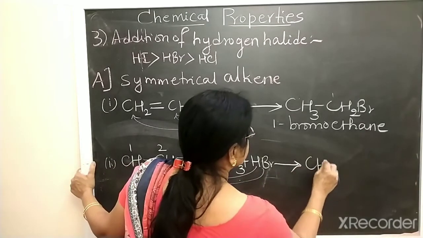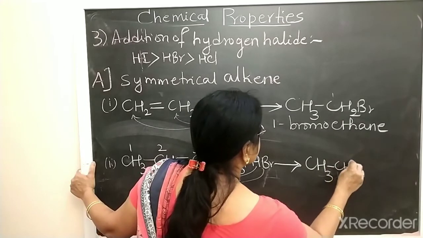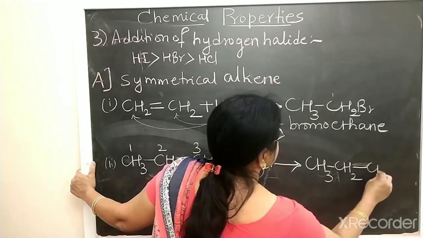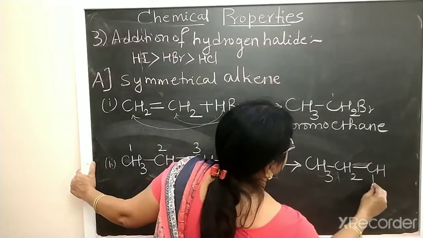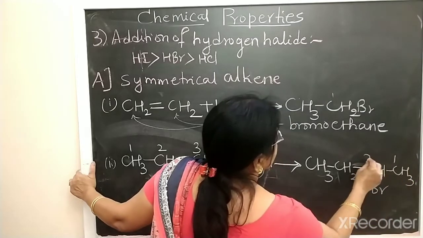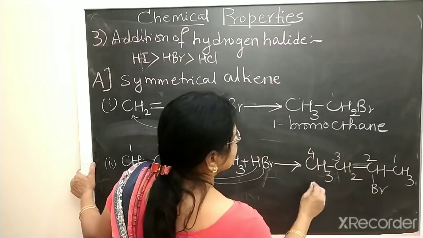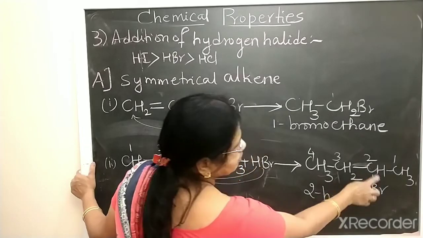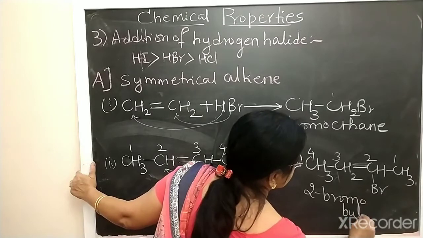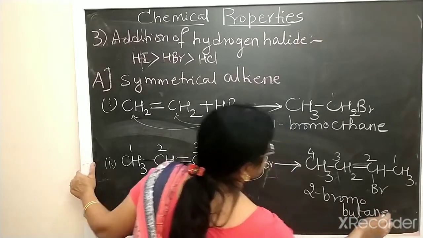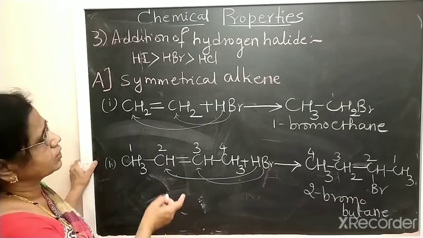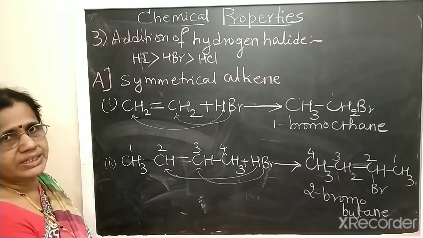The product is CH3, then the double bond is converted into a single bond, CH Br, then CH3. The second carbon contains Br, so the name is 2-bromobutane. So this is about the addition of HBr to symmetrical alkenes.